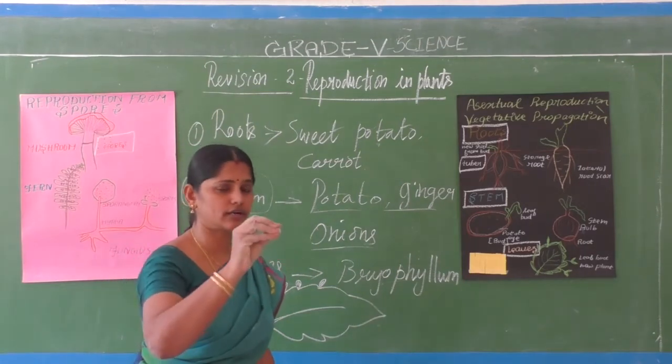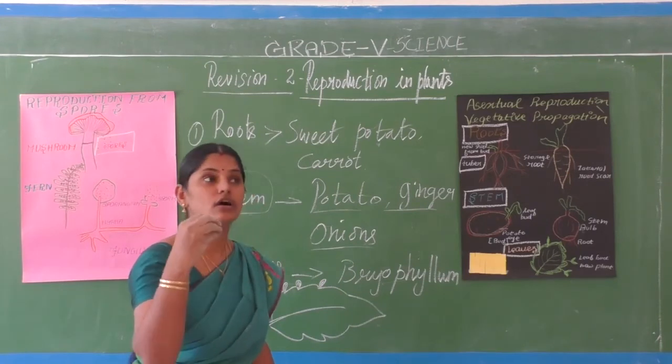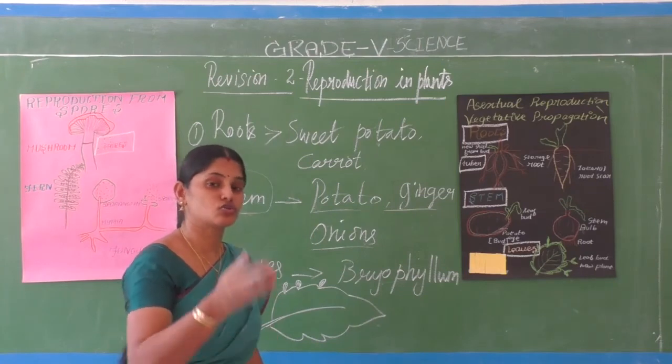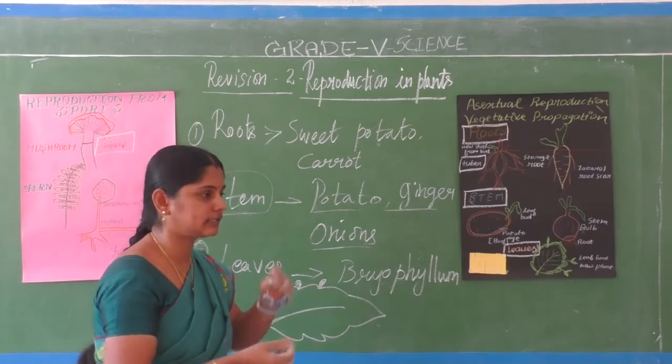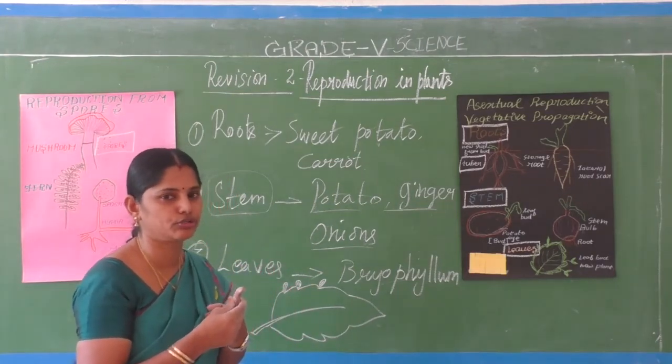But those flowers don't turn into fruits. Have you seen any hibiscus flower turn into fruit? Does a rose flower turn into fruit? No, fruit formation is not there. So such kinds of plants, the stem of the plant can be cut. Bigger stems, not the tender stems, won't grow into a new plant.